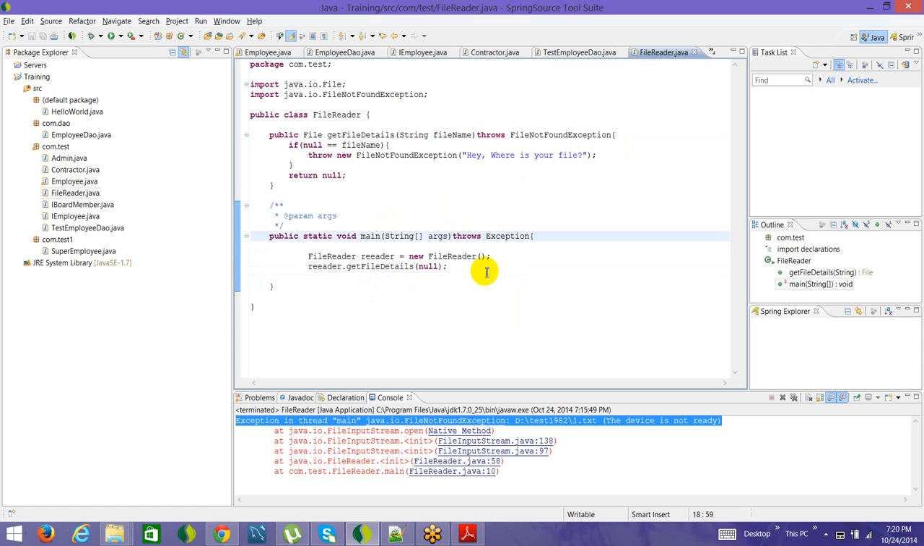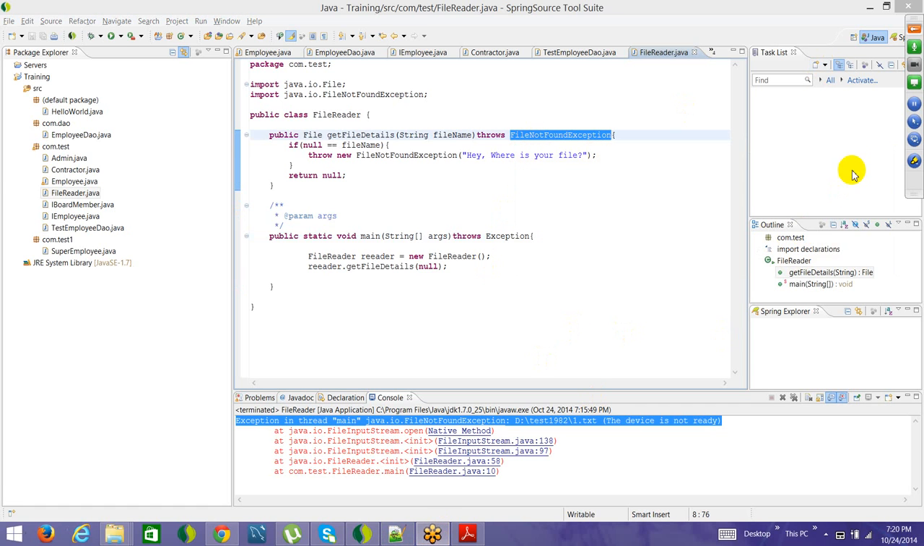Now, let's say for example FileNotFoundException is something which, someone is not on mute, please go on mute please.